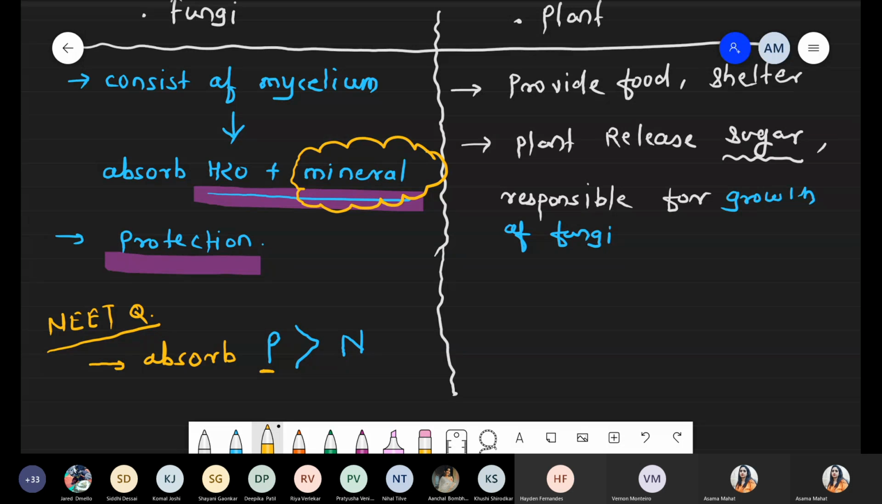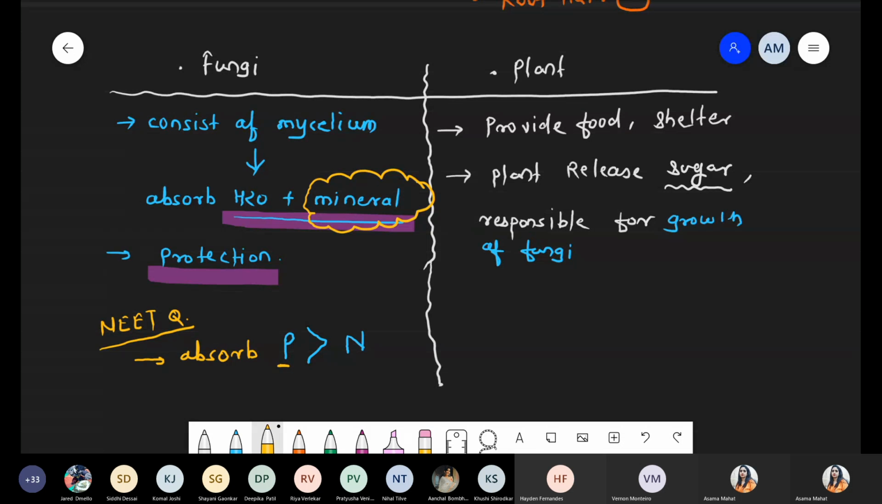So there is a simple question: which is the major mineral provided by the fungus? The answer will be phosphate, and second, nitrogen. Got it? Is this point clear, everyone? Yes or no? Is this point clear? Okay, Pratyusha. What about the others? New students? Okay, Shivangi. Okay, chalo. Very good.